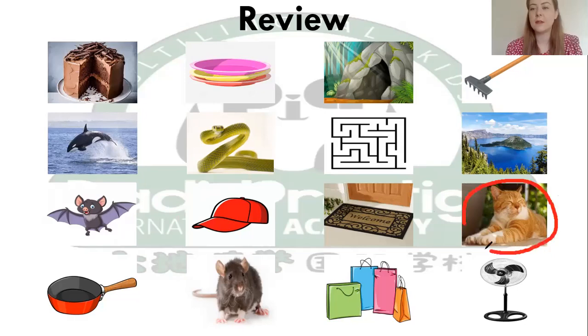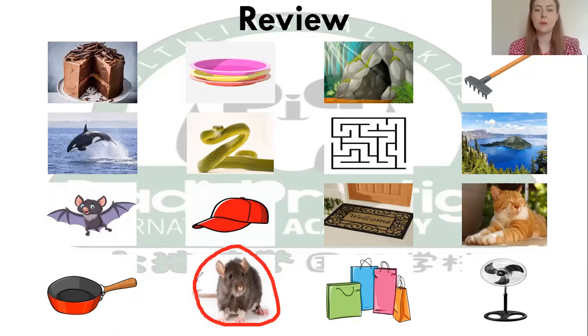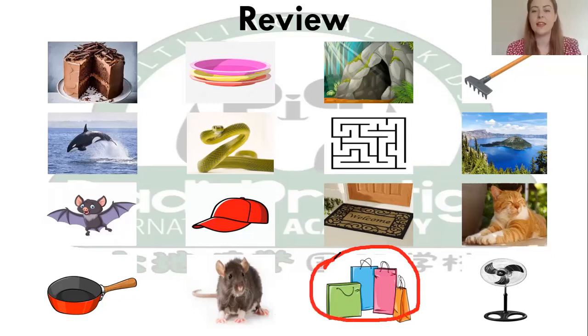What is this animal? This animal is a cat. Cat. What is this object? This is a pan. Pan. What is this animal? This is a rat. Rat. What are these? These are bags. Yeah, they are a bag.